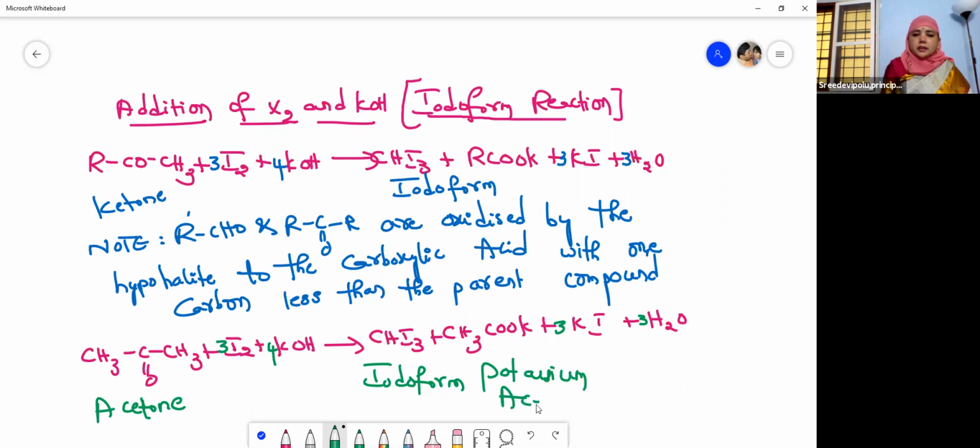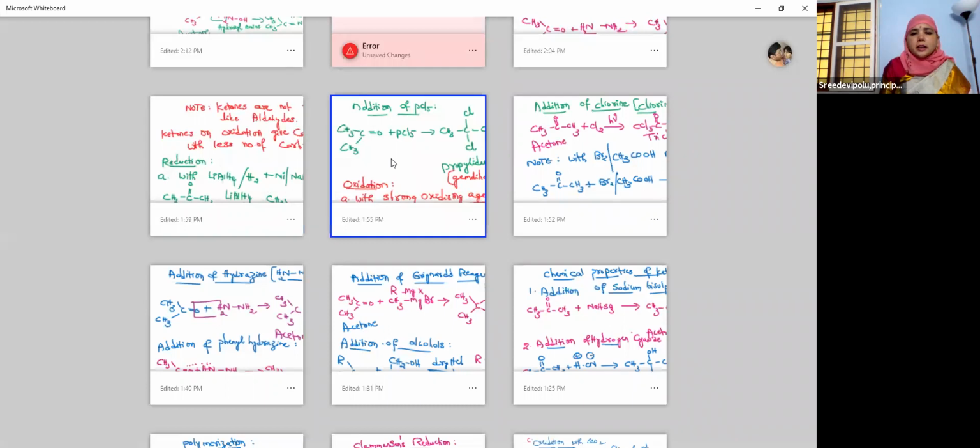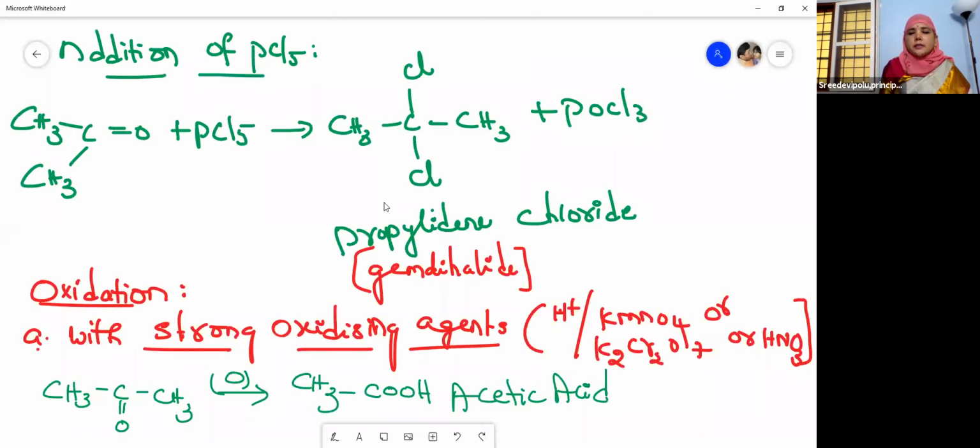Potassium acetate. See the carbons: 3 carbons, 2 carbons. So that is the meaning of the note which I have given to you, children. Then coming to the next one, that is the addition of PCl5, phosphorus pentachloride.